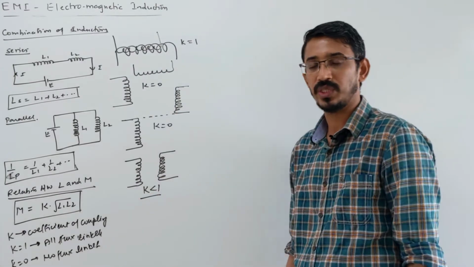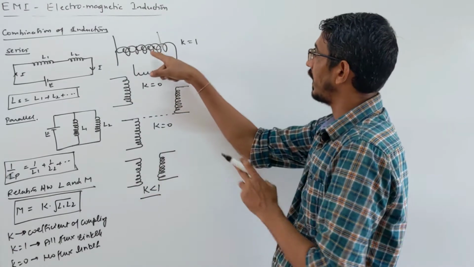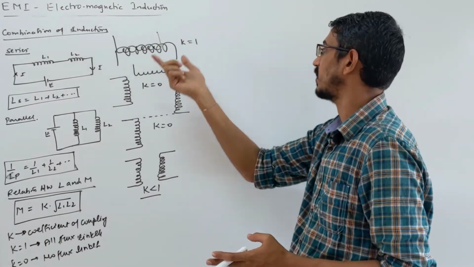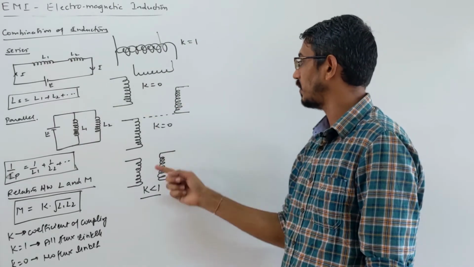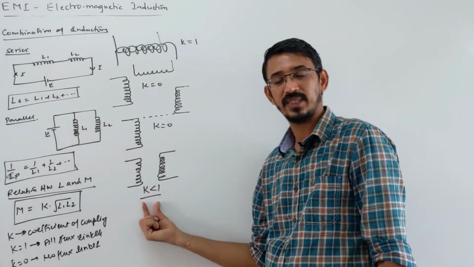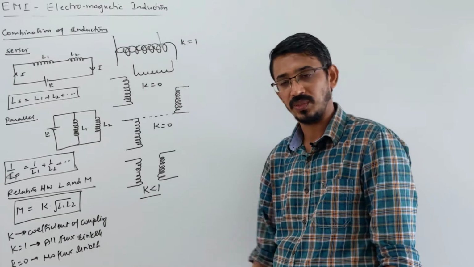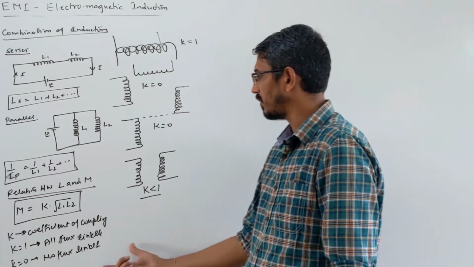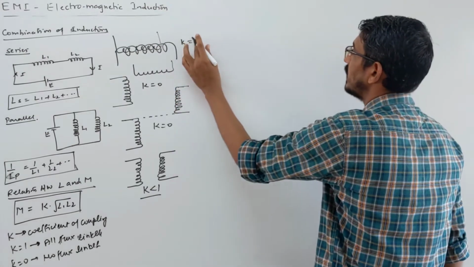It is not 0, it is more than 0 but less than 1. So the cases are: K is 1, K is 0, K is 0, and K is some value between 0 and 1. This is not very important from the exam point of view, they never ask it.